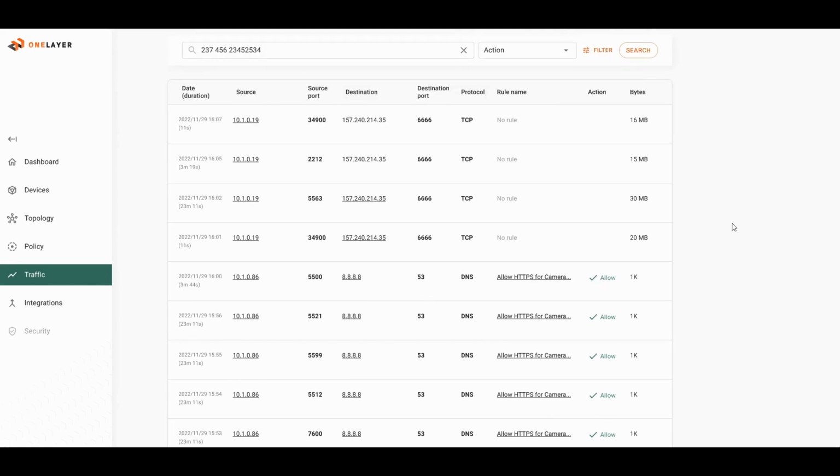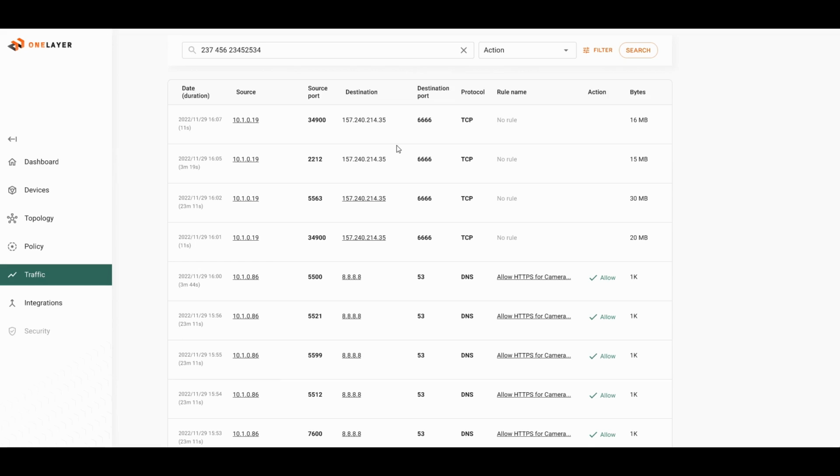What we can see here is that for the device ending with IP 86, which is the camera, there is a rule associated to the traffic that lets the camera send the traffic. However, if we look at the traffic streamed from the device with IP ending in 19, we see there is no rule associated with the traffic, and there's a lot of data that's currently being streamed from that device to an IP destination we're not familiar with. So probably the right thing to do will be to investigate the traffic, and in the meantime, to stop this device from streaming more data.